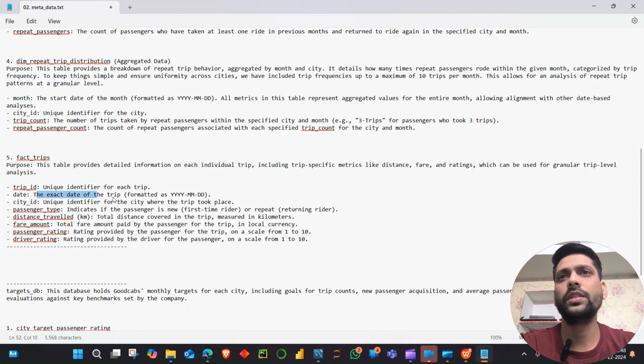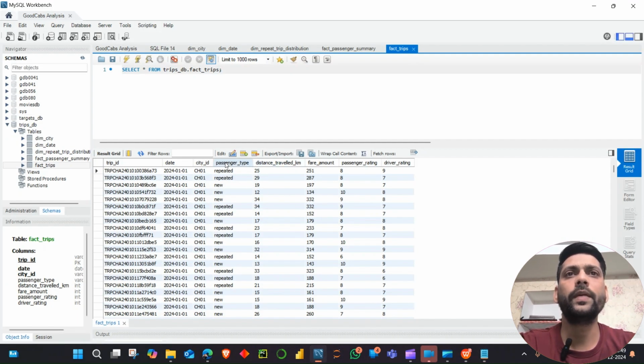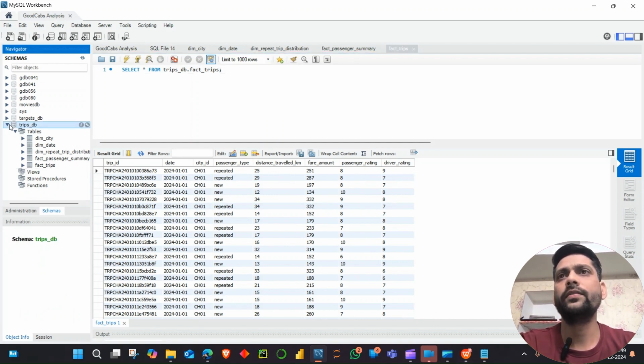Date, we already know, is the exact date of the trip. Okay, and city ID is unique and present in all the tables. Passenger type indicates if the passenger is a new or repeat passenger, and all other general information we can get an idea of from the column names only. So passenger type, repeat or new, distance traveled in kilometers, fare, then passenger rating, then driver rating. All this information we have.